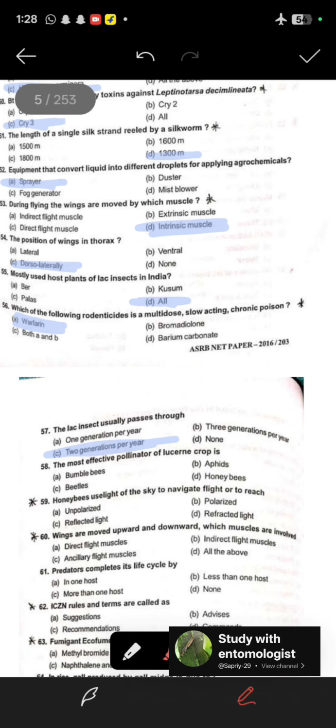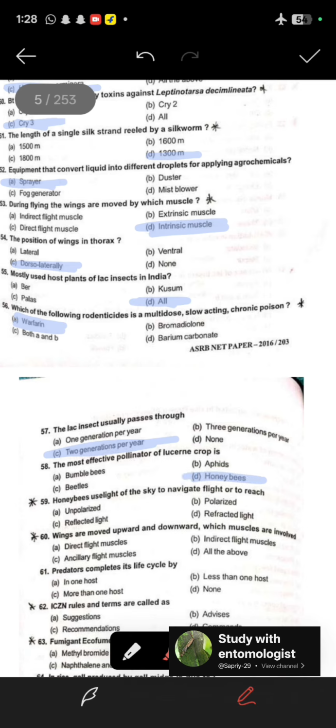58, the most effective pollinator of the lucerne crop is the honeybee. 59, honeybee uses light of the sky to navigate flight or to reach. So polarized is the correct option. 60th question, wings are moved upward and downward. Which muscles are involved? So indirect flight muscles are involved. 61, predator completes its life cycle by, so it completes its life cycle by more than one host. 62, ICZN rules and terms are called as recommendation. 63, fumigant ecofume composition is phosphine plus CO2 carbon dioxide.